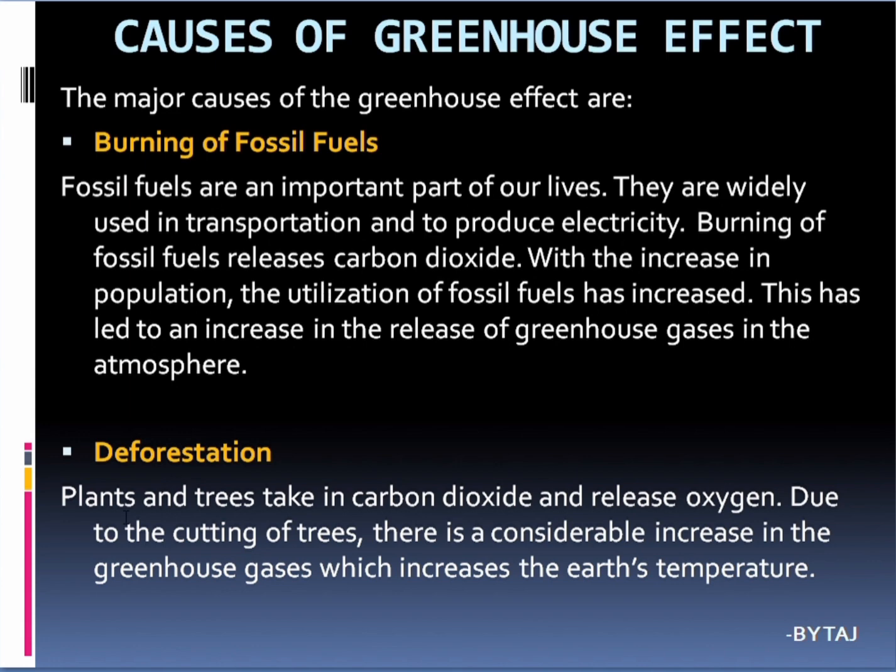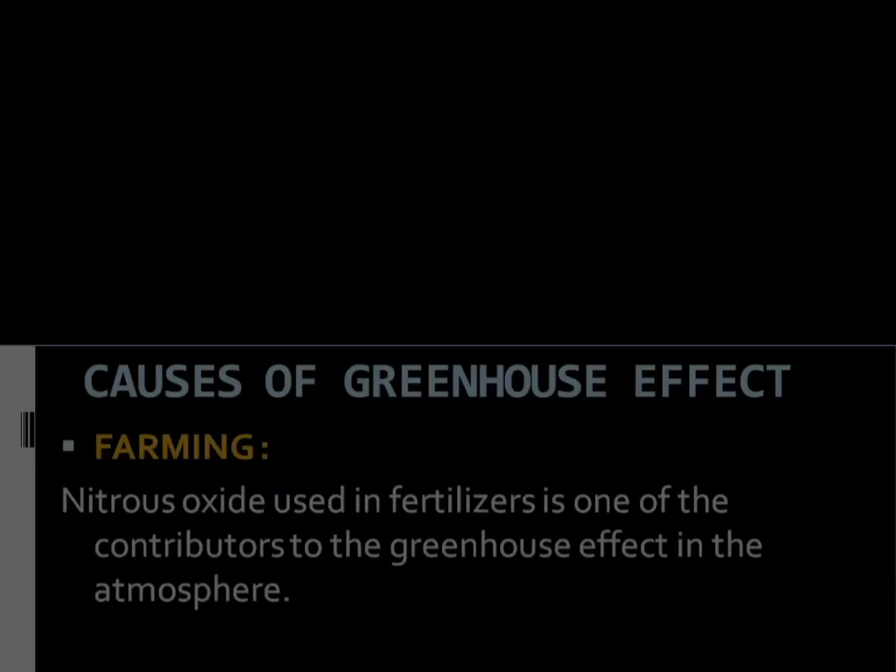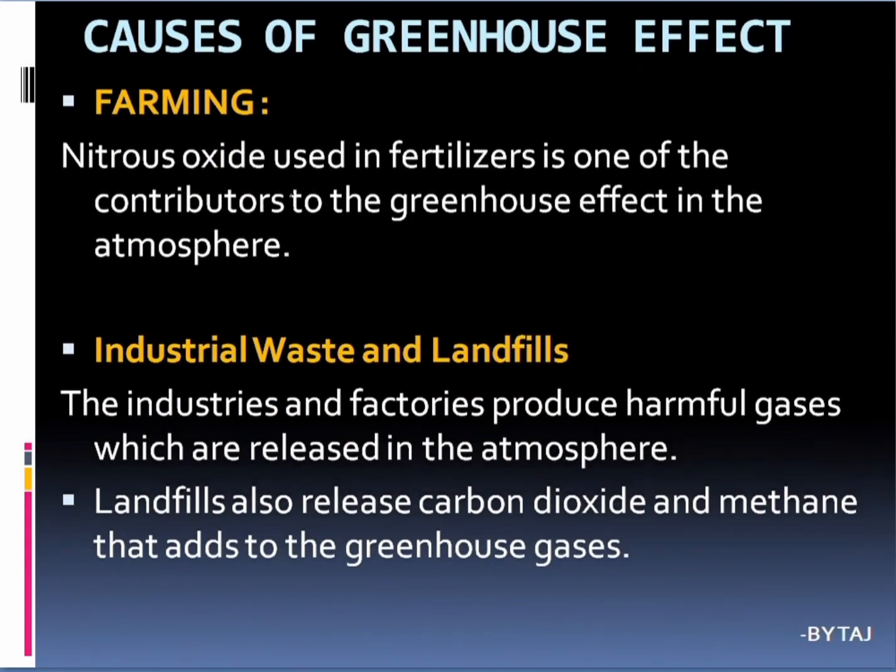So coming to the next one, that is deforestation. Because of the cutting down of plants and trees, the carbon dioxide will increase excessively, and the plants will not absorb the carbon dioxide because they are being cut. Due to the cutting of trees, there is a considerable increase in the greenhouse gases which increases the earth's temperature. So coming to another one, farming. Nitrous oxide used in fertilizers is one of the contributors to the greenhouse effect in the atmosphere.